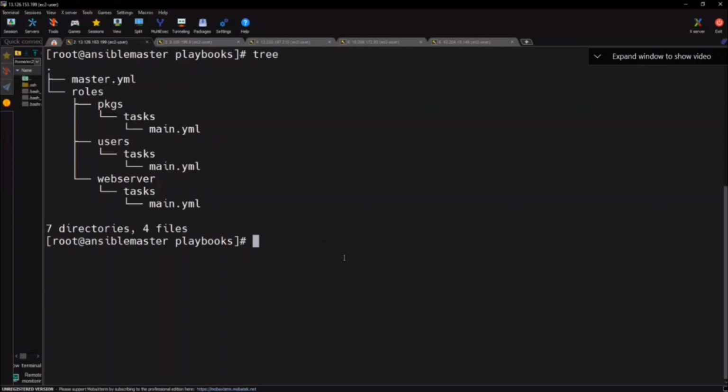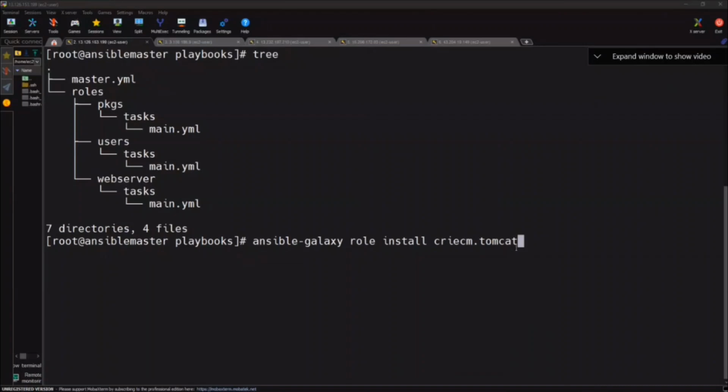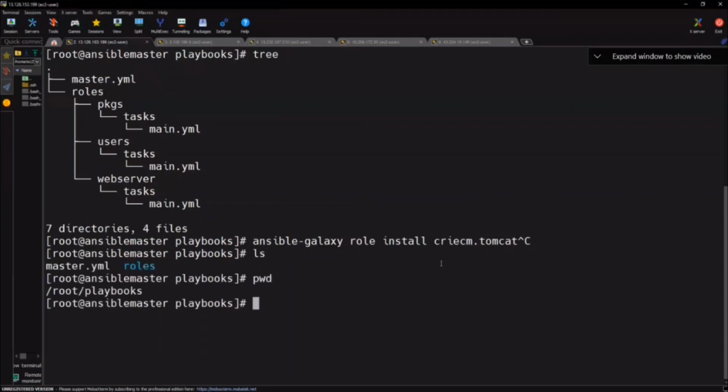Generally, whenever you run this command, copy and paste it. If you run this command here, directories will get created automatically. But the question is, where? I'm not running the command. It will create it in the root, where I am now.